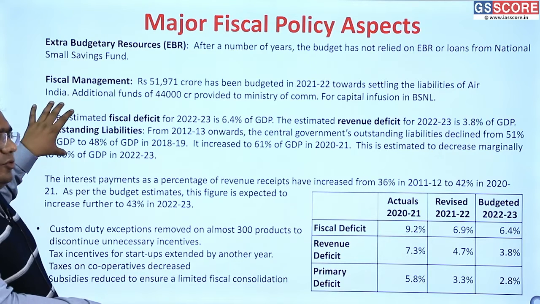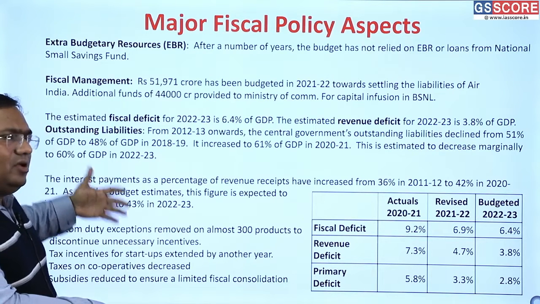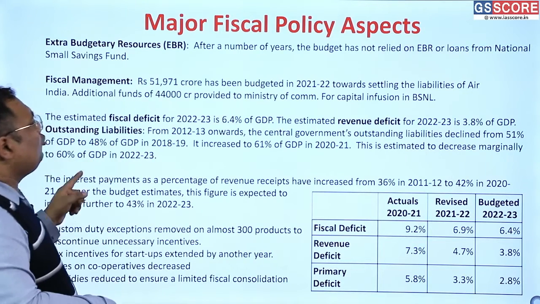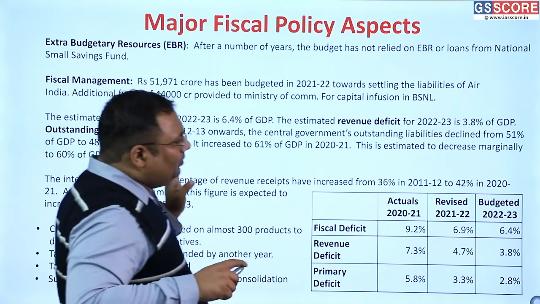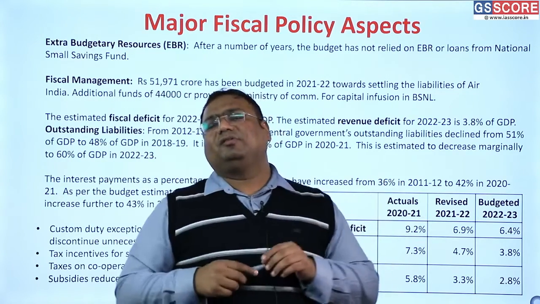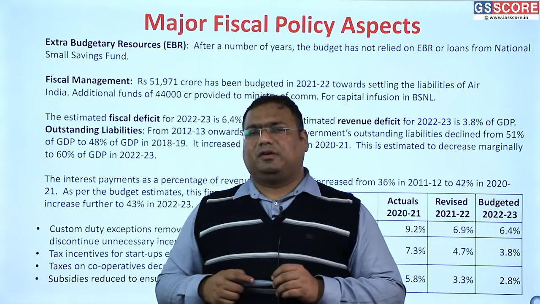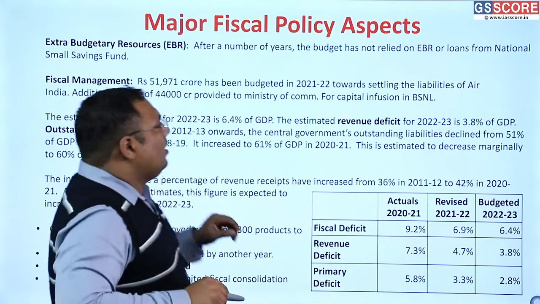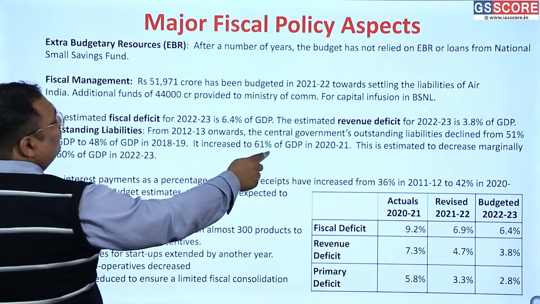The 2 years of losses and the very high amount of borrowings that we had has pushed us to a very high level of debt. For example, our debt in 2016 was around 46%. The central government's debt to GDP ratio was 46%, and today it has increased to 61%.